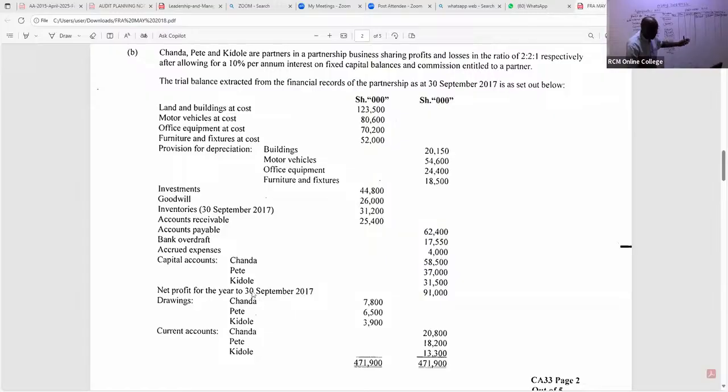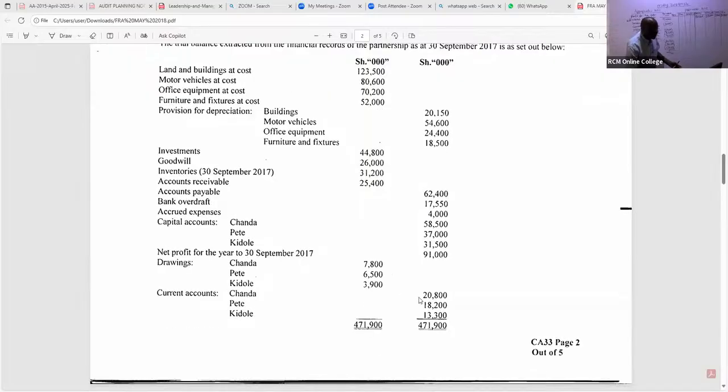Remember, this is capital account. All right, capital accounts being given there. Then we have their current accounts. Their current accounts, you can see again, 3 of them are on credit side. If one is on debit, you take it on debit. So in this case here, you write their current accounts. Current accounts in this case here, the current account, free marks, I'm telling you. Current accounts, we have 2,800.